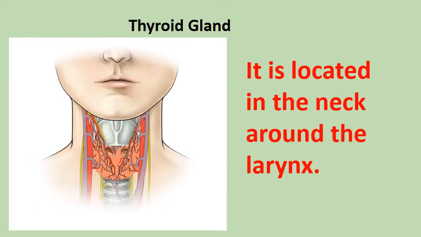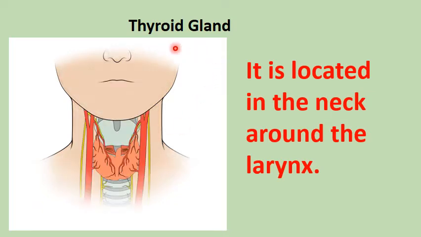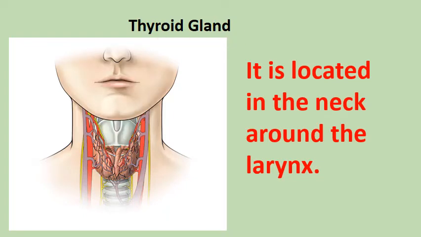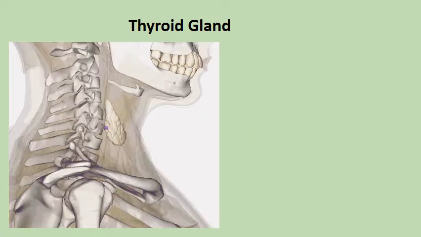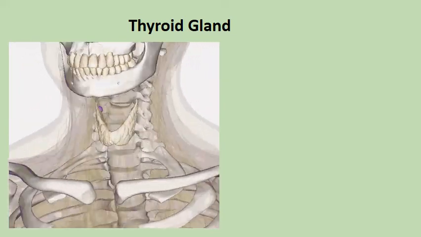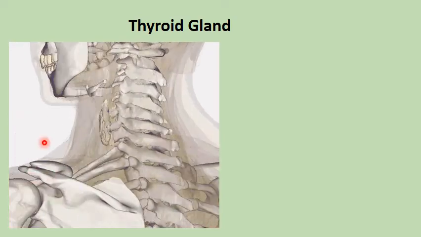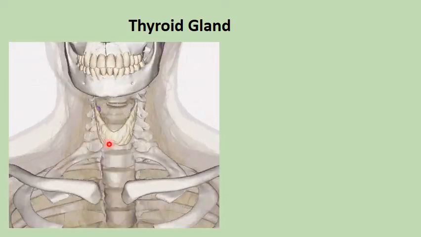It's located in the neck, around the larynx. So this is the place of the thyroid gland. Now, again, as you can see in this picture, this is the thyroid gland.